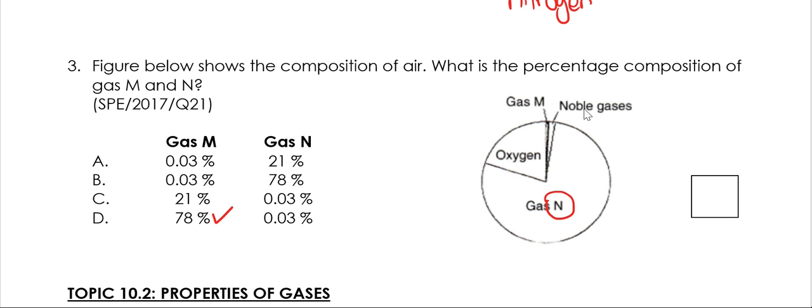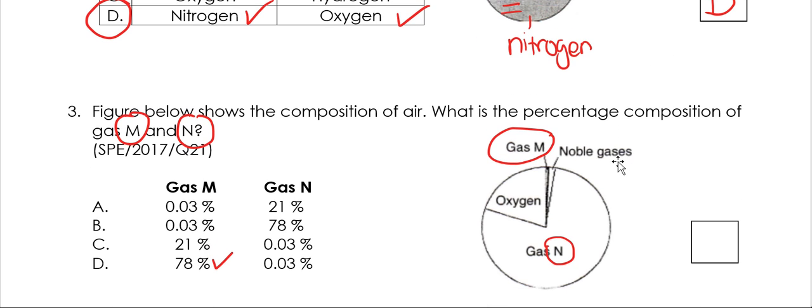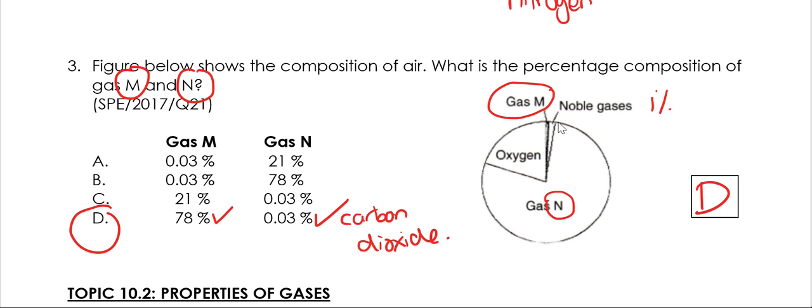And gas M right here refers to, I think that's 0.03% actually. Noble gases is 1%. So this would be carbon dioxide. So the answer is D as well.